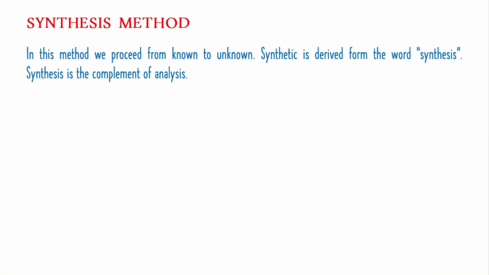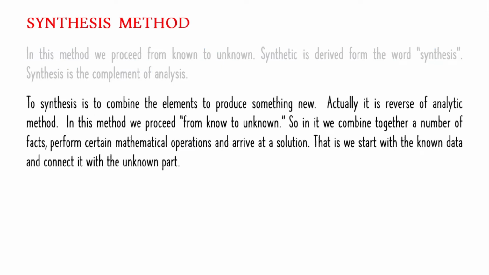Synthesis method. In this method, we proceed from known to unknown. Synthetic is derived from the word synthesis. Synthesis is the complement of analysis. To synthesize is to combine the elements to produce something new. Actually, it is the reverse of analytic method. In this method, we proceed from known to unknown. So, in it, we combine together a number of facts, perform certain mathematical operations, and arrive at a solution. That is, we start with the known data and connect it with the unknown part.